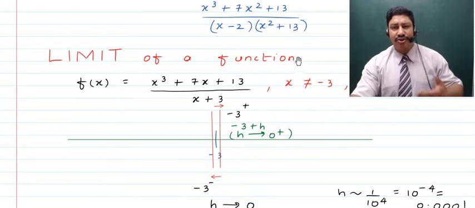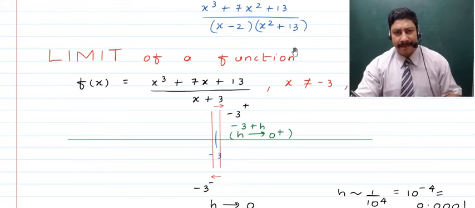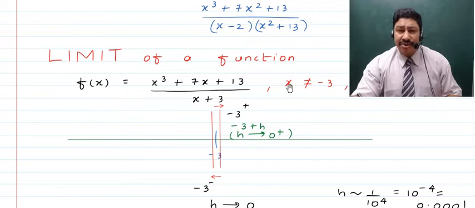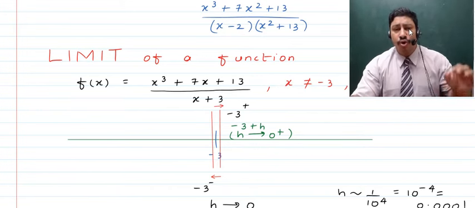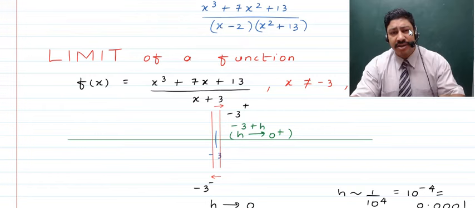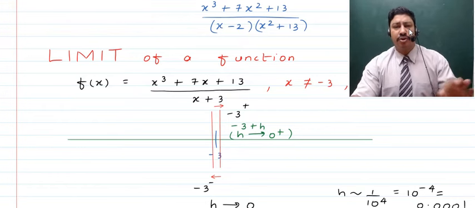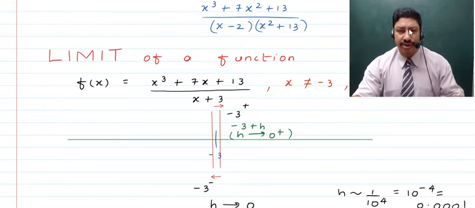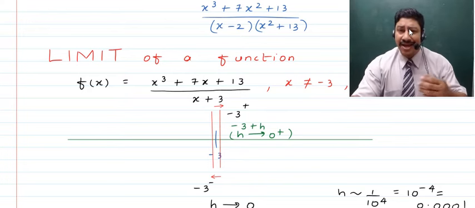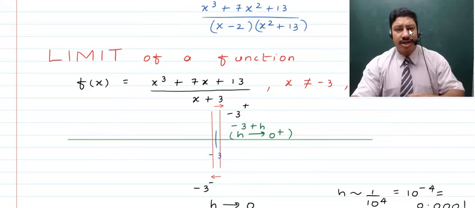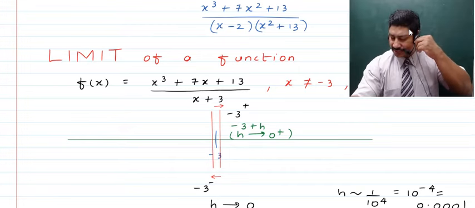So what am I trying to point to, Shweta? Can you tell me? No. I'm trying to tell you this, that whenever you have to find out the limit of a function, it is only when at that point the value of the function is not possible, not at any other point. Did you understand? So if we talk about a function where the function cannot become undefined, you cannot talk about the limit of the function in such a case, right?